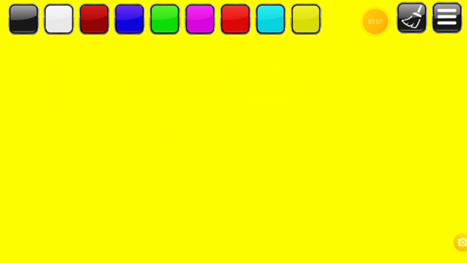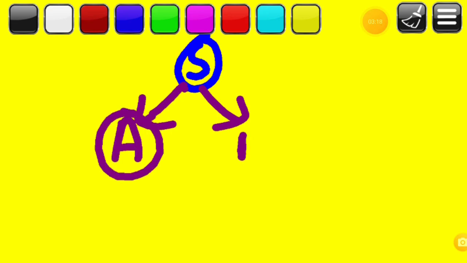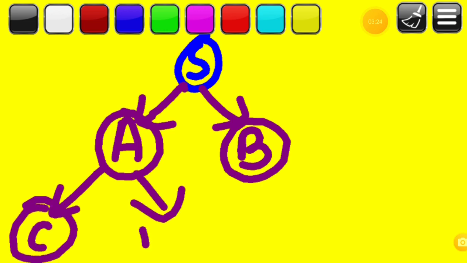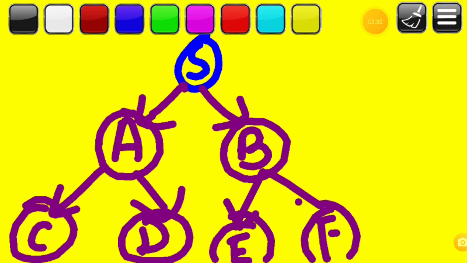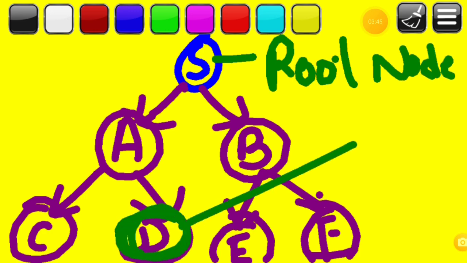I can show you with the diagram. Suppose this is a starting node and these are the child nodes. These again have some child nodes, E, F. So what does it mean? This is the root node, that is the initial node. And suppose this is the goal node.